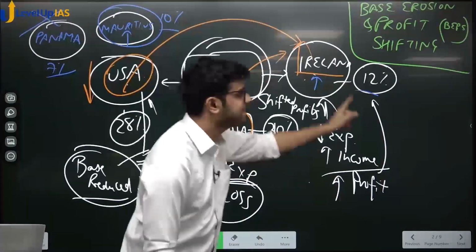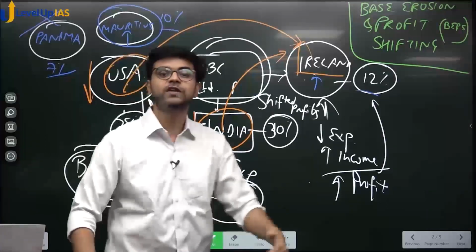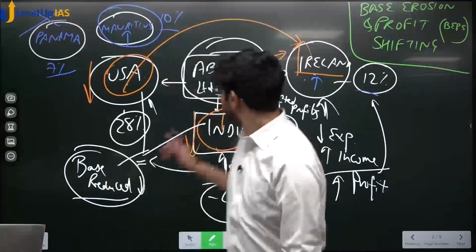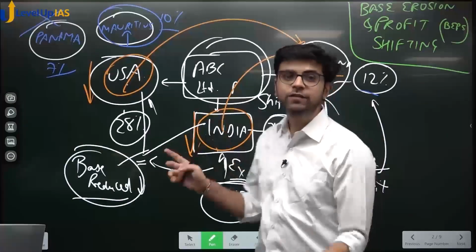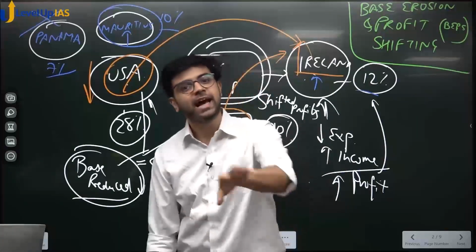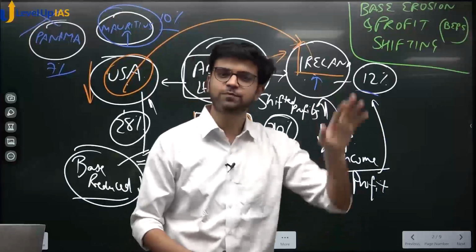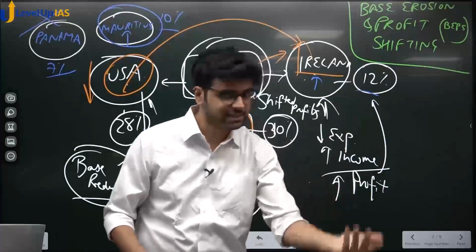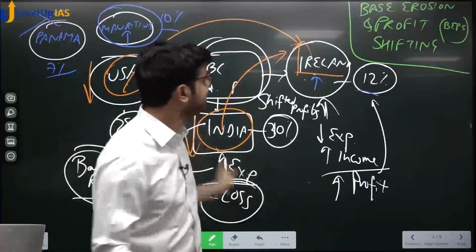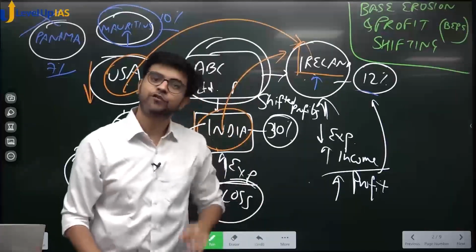But if your income is taxed in Mauritius, India doesn't have the authority to tax that income. If your income is taxed in Ireland, India doesn't have the authority. Why? Because we have signed DTAA. So this company will choose between countries with which India has signed DTAA. It will see a list of some 30-40 countries with which India has signed DTAA. Out of that, it will choose the lowest tax jurisdiction, yes or no, for BEPS.